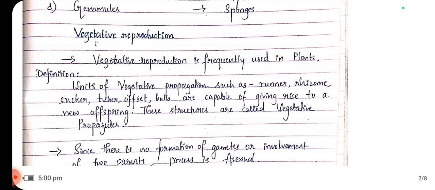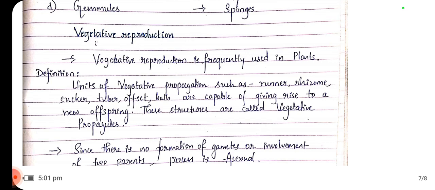Vegetative reproduction or vegetative propagation occurs through some of the vegetative structures, such as runner, rhizome, sucker, tuber, offset, bulb. These all are called vegetative propagules. You just remember the terminology vegetative propagules, which give rise to a new organism through vegetative reproduction.